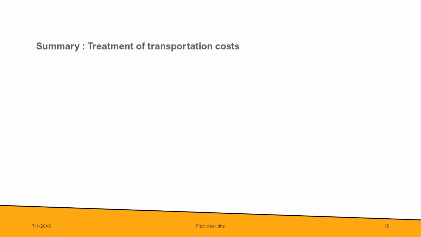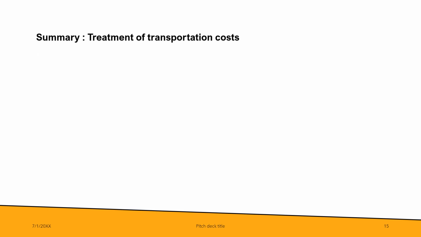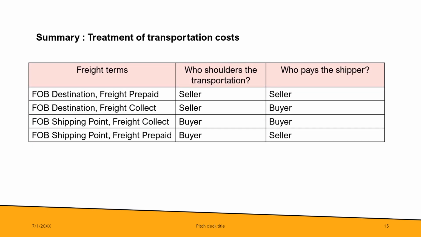Here's the summary of the treatment for transportation costs. We have here four freight terms: who should shoulder the transportation and who pays the shipper. If it is FOB destination, it's the seller who should shoulder the transportation. If it is freight prepaid, it's the seller who pays the shipper.